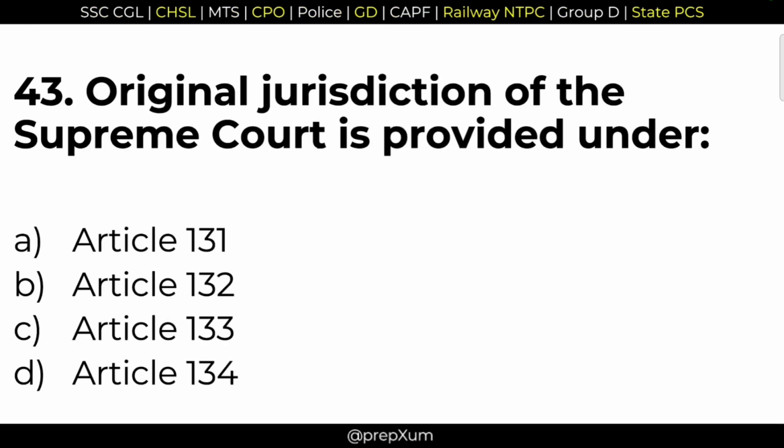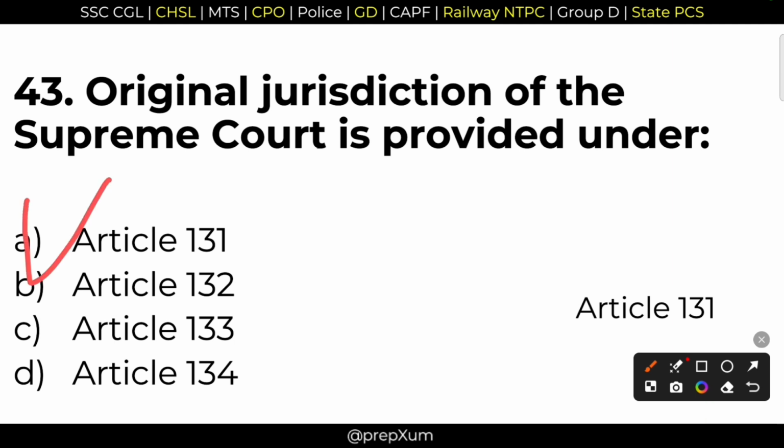43. Original jurisdiction of the Supreme Court is provided under. The original jurisdiction, it is provided by option A, Article 131. The original jurisdiction of Supreme Court comes under Article 131.